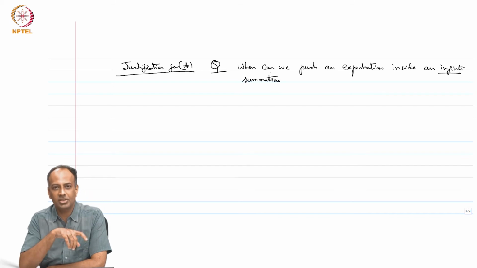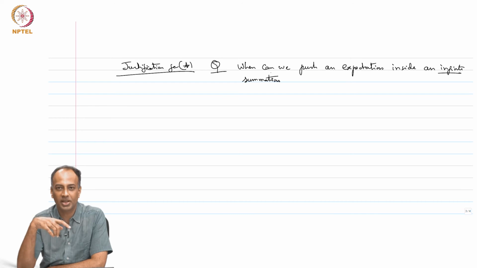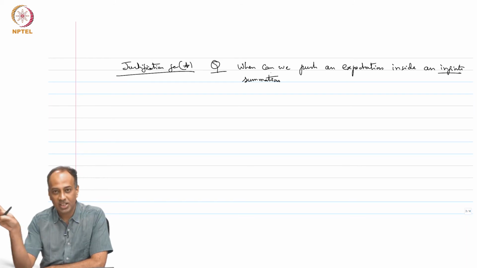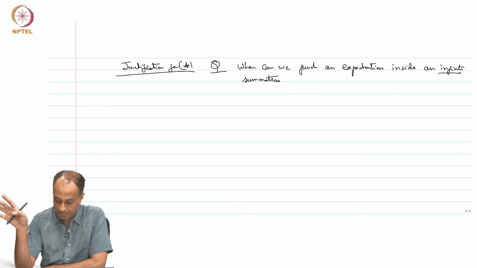Of course, for a finite summation you can always push the expectation in, because the expectation is linear. Expectation of X plus Y is always expectation of X plus expectation of Y, and this is true even for a sum of n random variables. But you cannot always push an expectation inside an infinite sum.